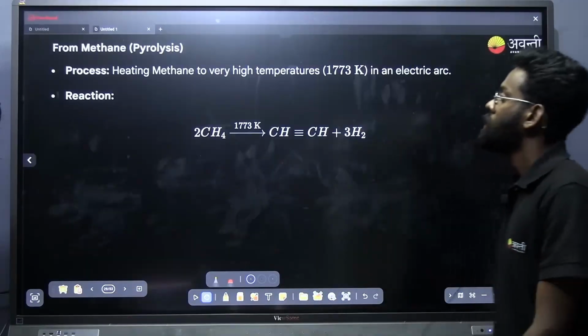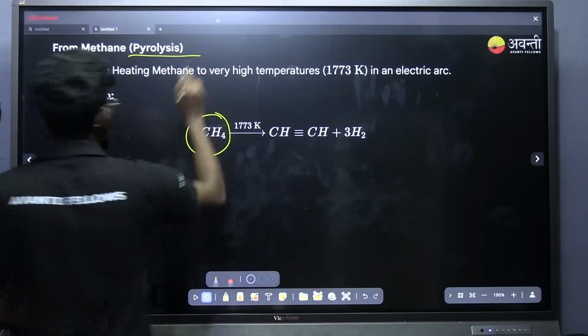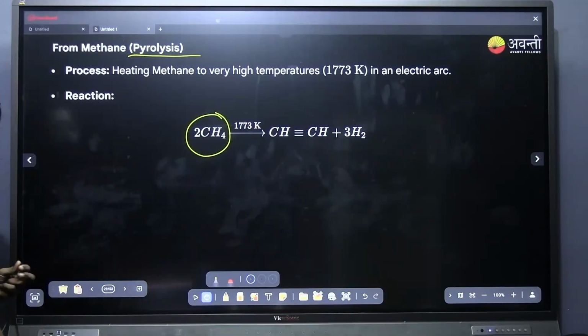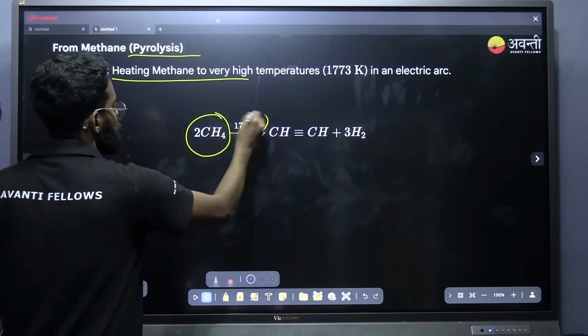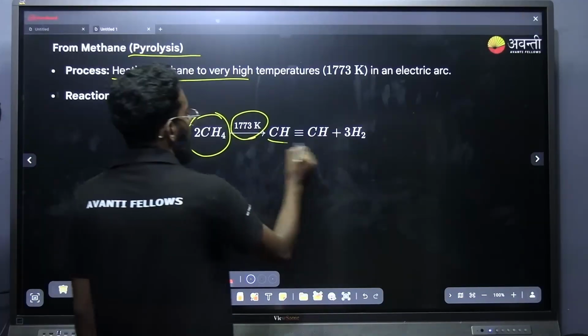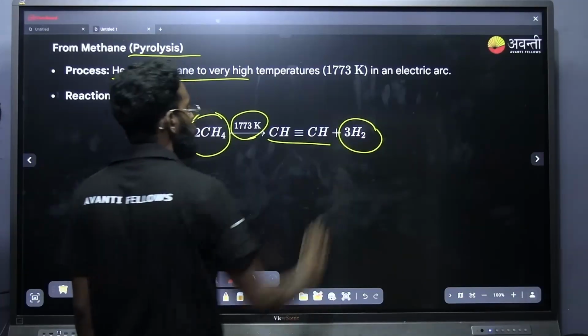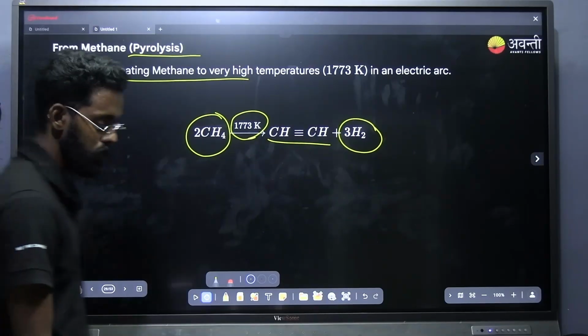Yes. Next one is from methane. From methane, how can we prepare alkyne? Note down the process. It is called the pyrolysis process. What is pyrolysis? Heating methane to a very high temperature, that is 1773 Kelvin, I will be getting alkyne by the release of 2H2 molecules. Heating methane to very high temperature in an electric arc, we will be getting alkyne. Yes, that's the only point you should note down.